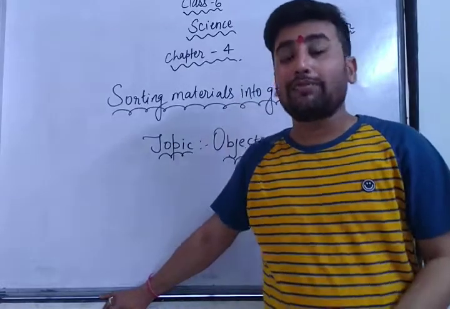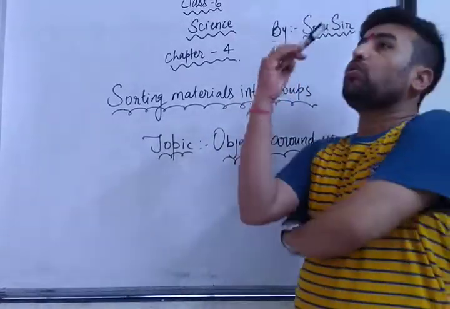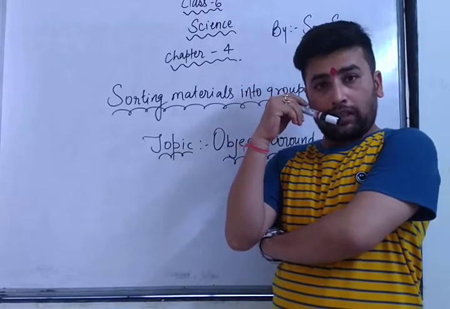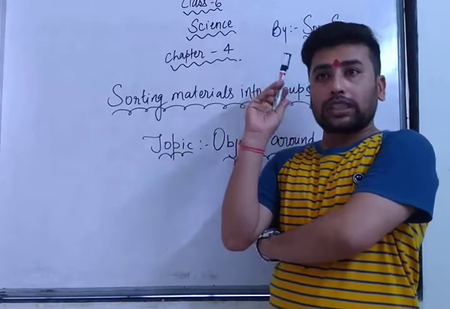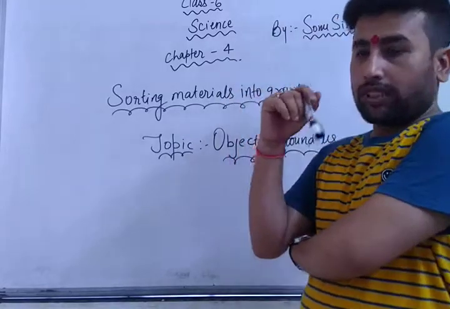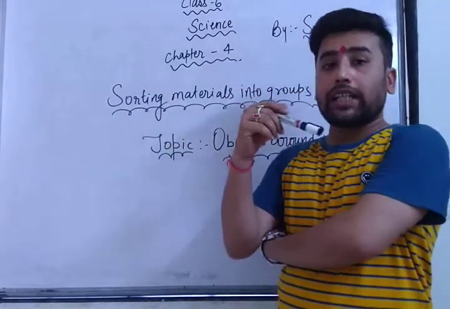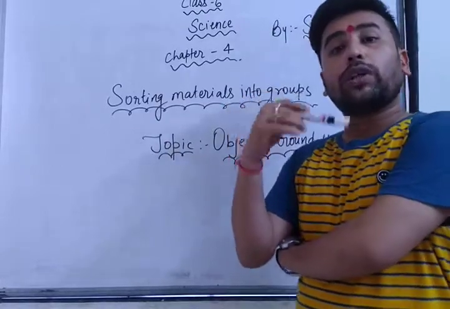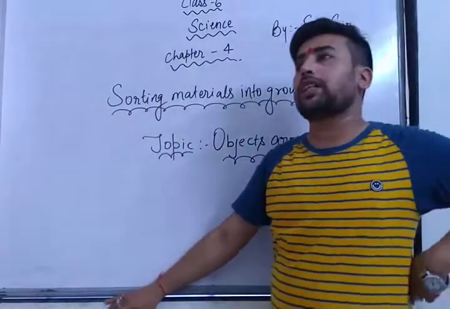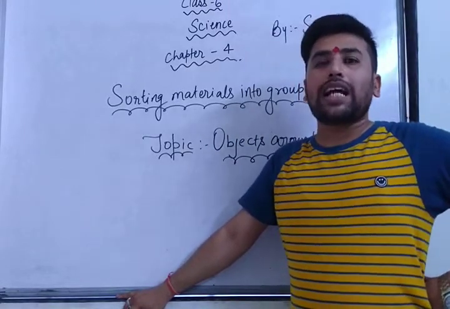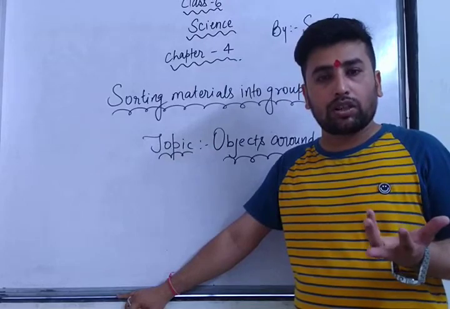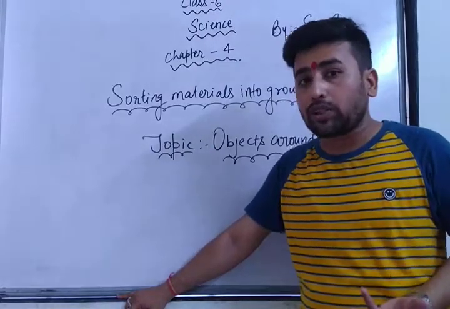No use. Then we thought, oh, we should not divide the materials according to the shape, according to the size, according to the material. We should divide or sort the materials into groups according to our uses. Yes, just suppose we keep all the raw materials together, then while playing, is there any use of cabbage? Cabbage was also round, but there is no use of cabbage.